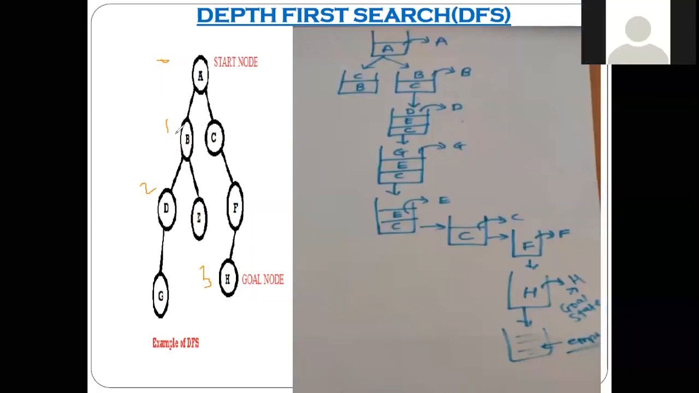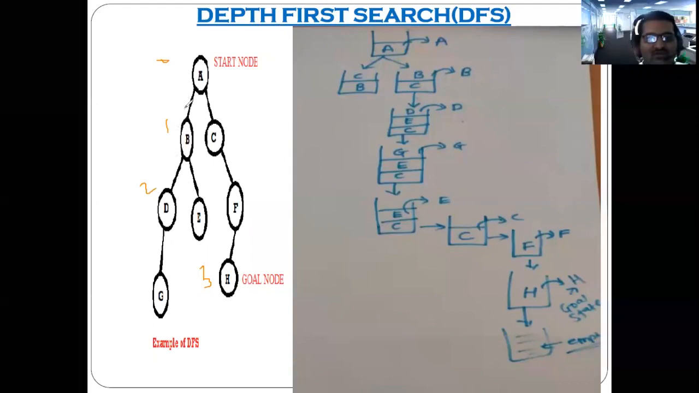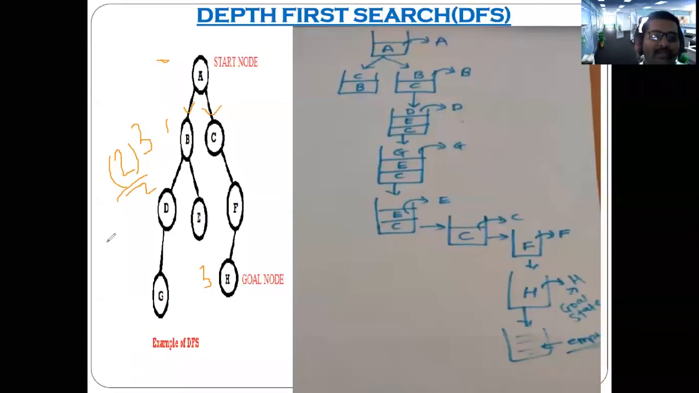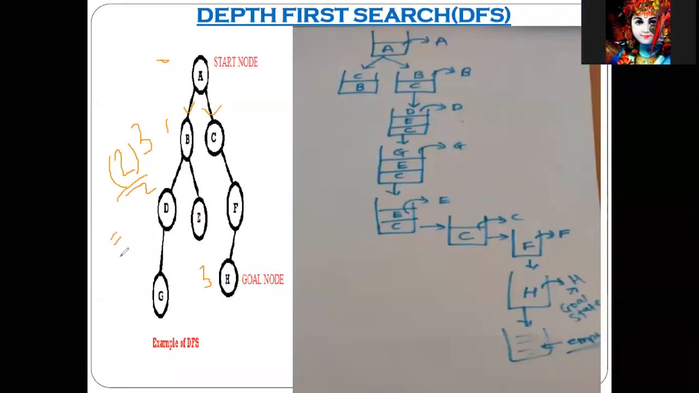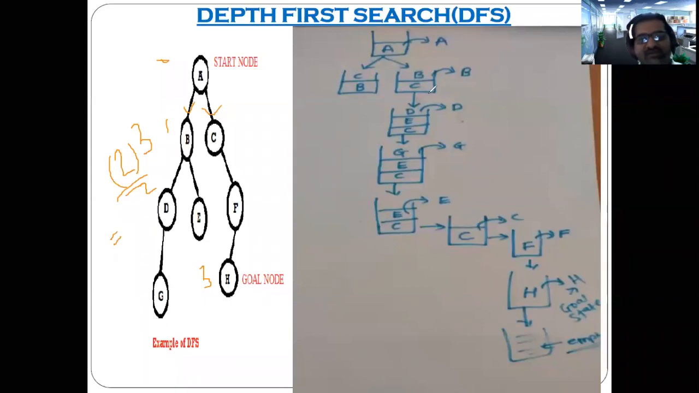How many branching factor are we having most of the time? 2. If the number of children is 2, the branching factor is 2. Then 2 raised to 3 is nothing but 2 into 2 into 2, which is 8. Understood? So within 8 searches, you might reach our solution.